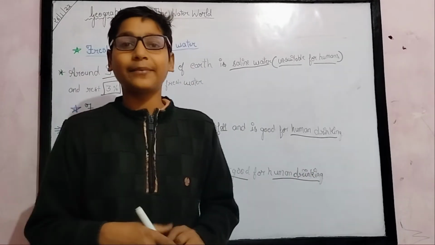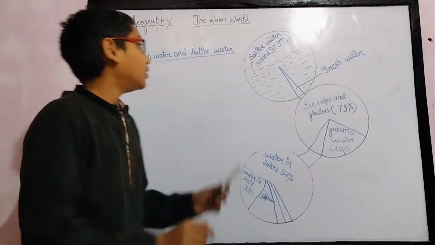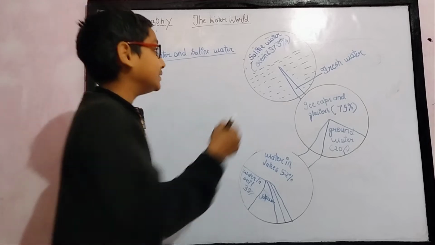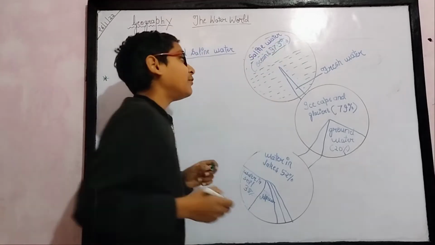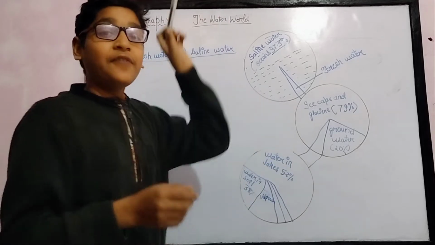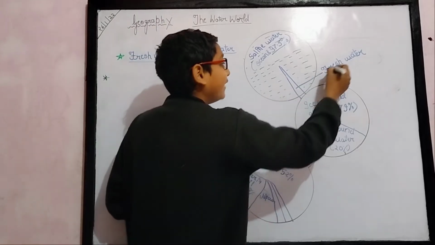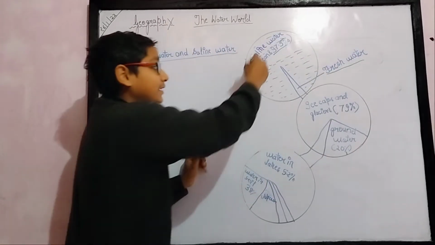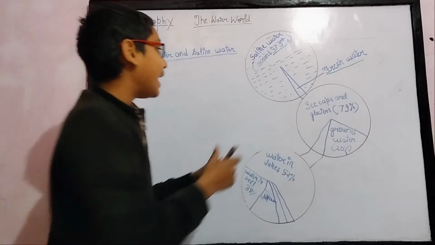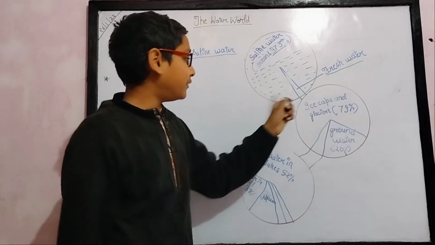So let's move to the diagrammatic explanation of what we have studied. As I told you, the total percent of saline water is about 97.5% of 100%. Out of this whole circle of 100%, 97.5% is saline water, and this small 2.5% is fresh water. Only 2.5% is fresh water.